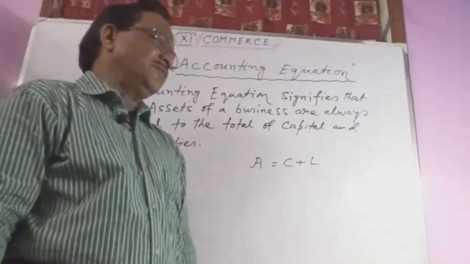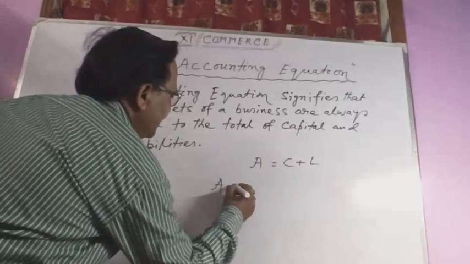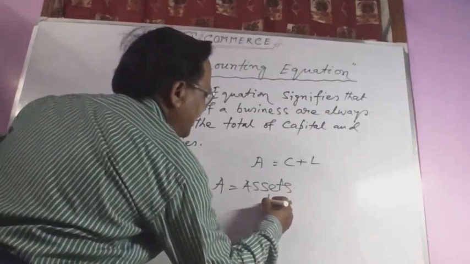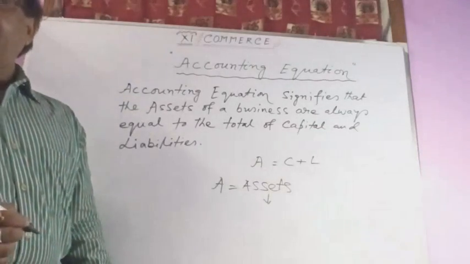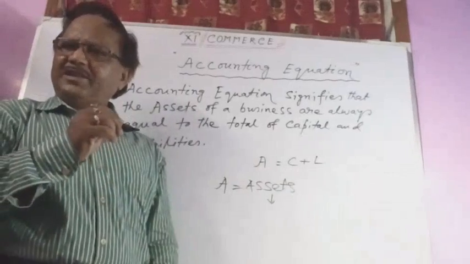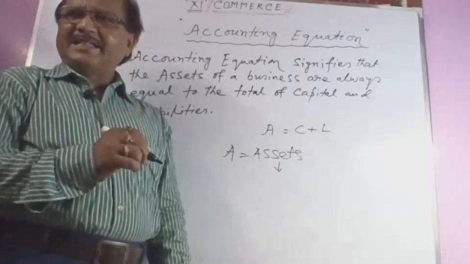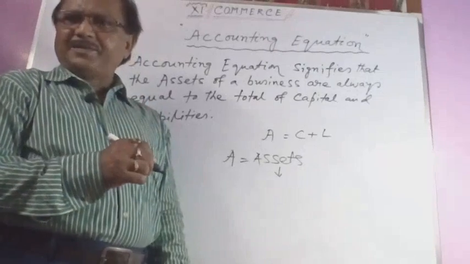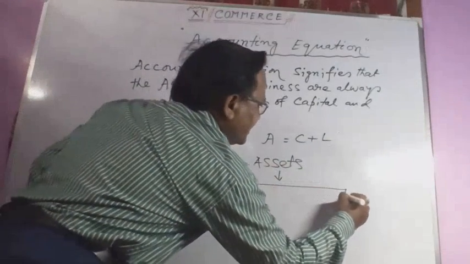These three terms mean A. A means assets. What do you mean by assets? Valuable things owned by the owner or proprietor are known as assets. Assets are valuable things owned by the firm. Assets may be divided into two types: current assets and non-current assets.